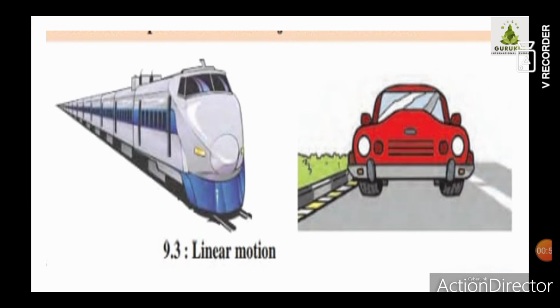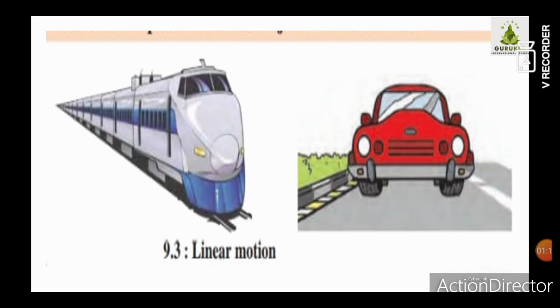So children, when you observe a train or a car, how is it moving? It is moving in a straight line or in one direction. So the objects which are moving or traveling in a straight line or in the same direction are in linear motion.